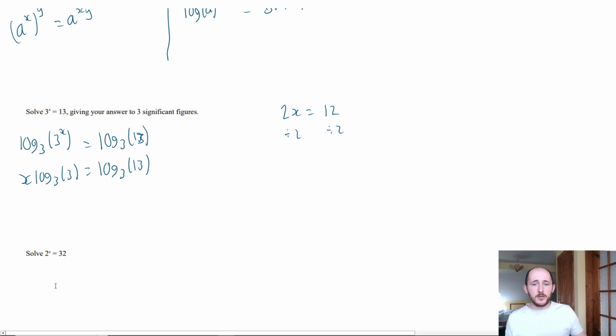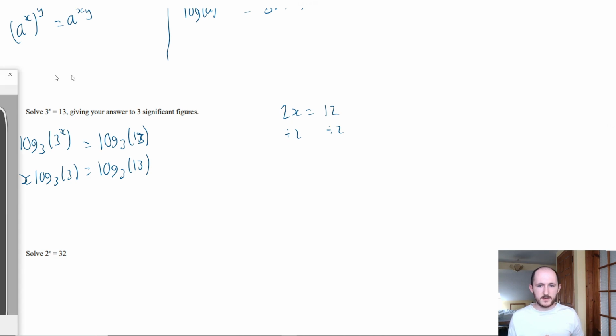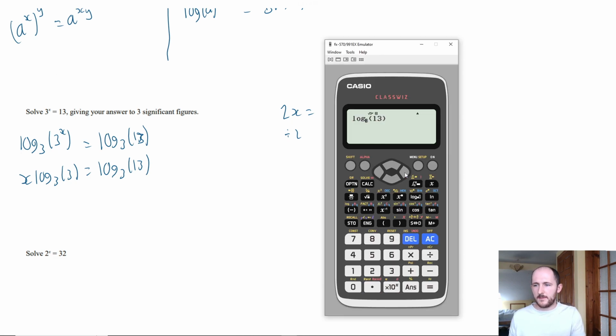Okay, now you can use a calculator to work this out. And you know what? That's exactly what I'm going to do. What do you think this would be? So before I go through it, have a think, 5 seconds. What do you think this answer would be? Think about it. 3 to the power of what gives me 3? 1.